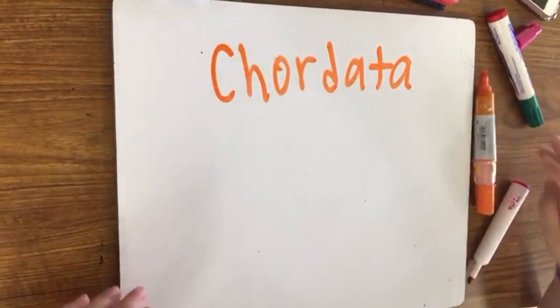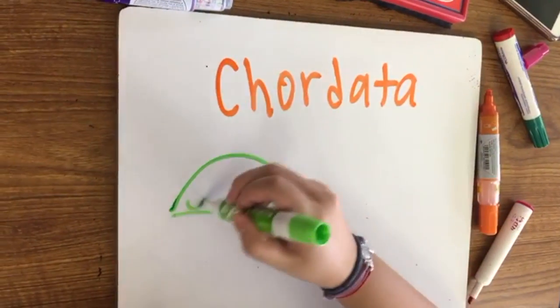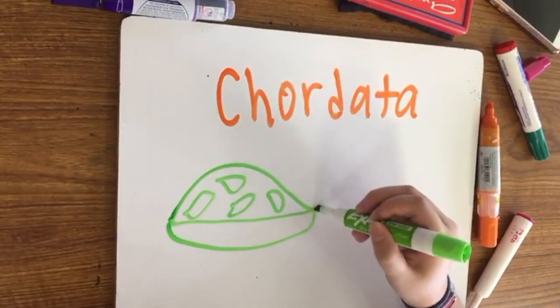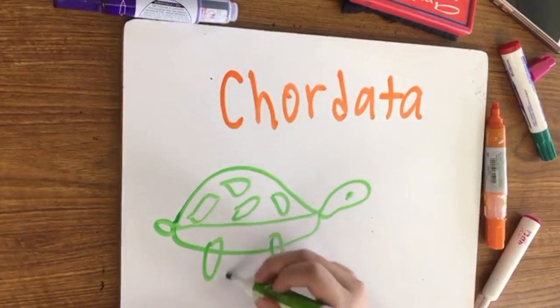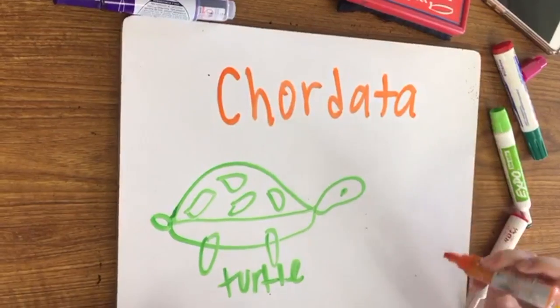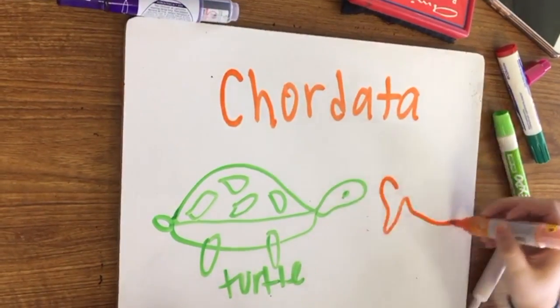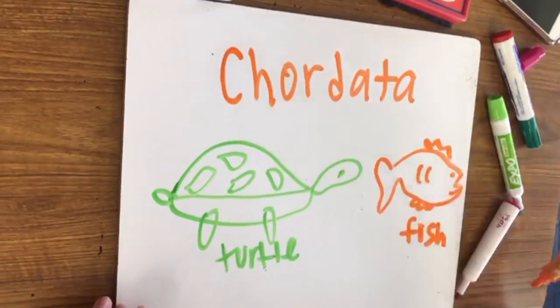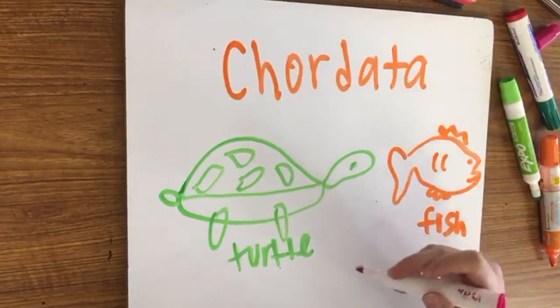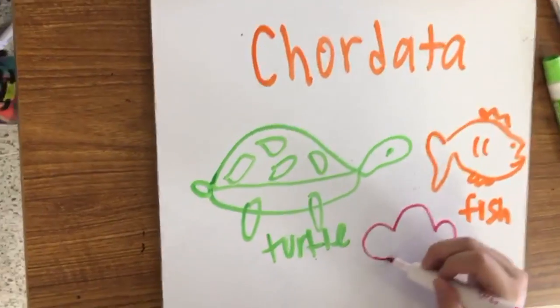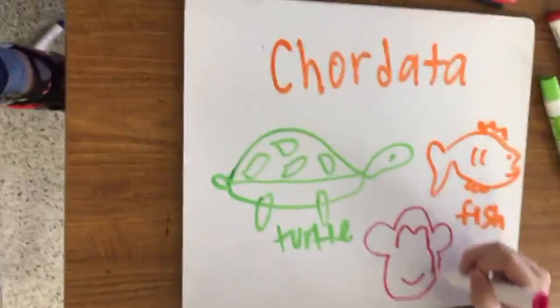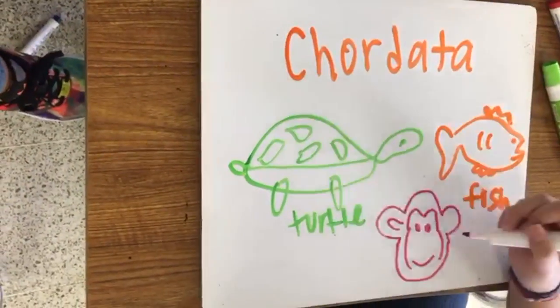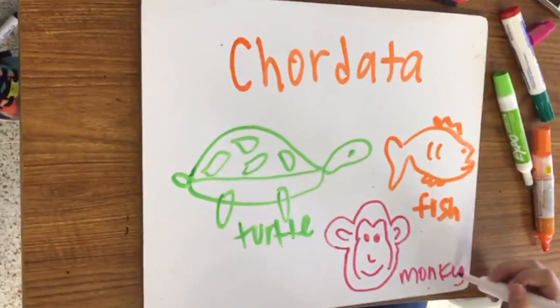Chordata. They have a dorsal nerve cord, which is a bundle of nerve fibers connecting the brain to the organs and muscles. A notochord, which is a rod of cartilage supporting the nerve cord. A post-anal tail. Pharyngeal slits, which are openings connecting the pharynx to the outside. They may be used as gills. All chordata have these four features at some stage in their lives, but in most vertebrates, they may only be seen in the embryo. Some examples are humans and other vertebrates.